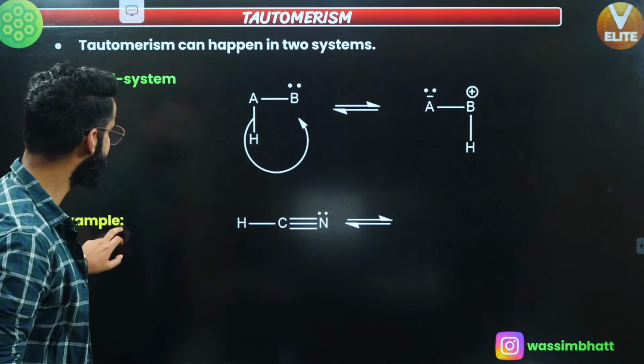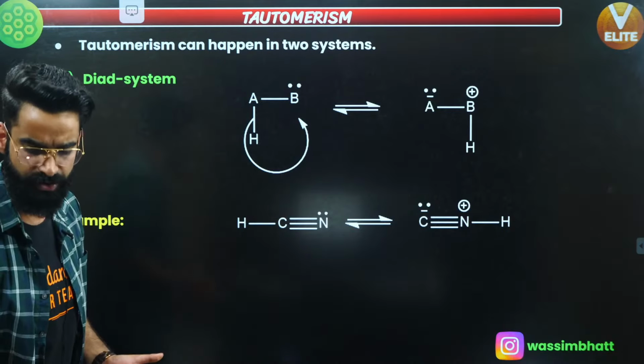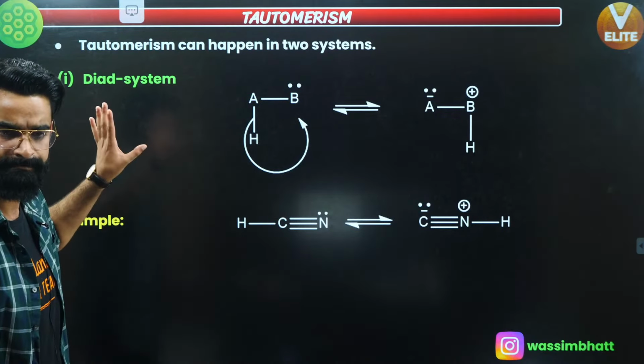You can let me know in the chat box if it is clear to everyone or not. Let me know in the chat box if everything is clear till here or not. This is the example of the diad system.